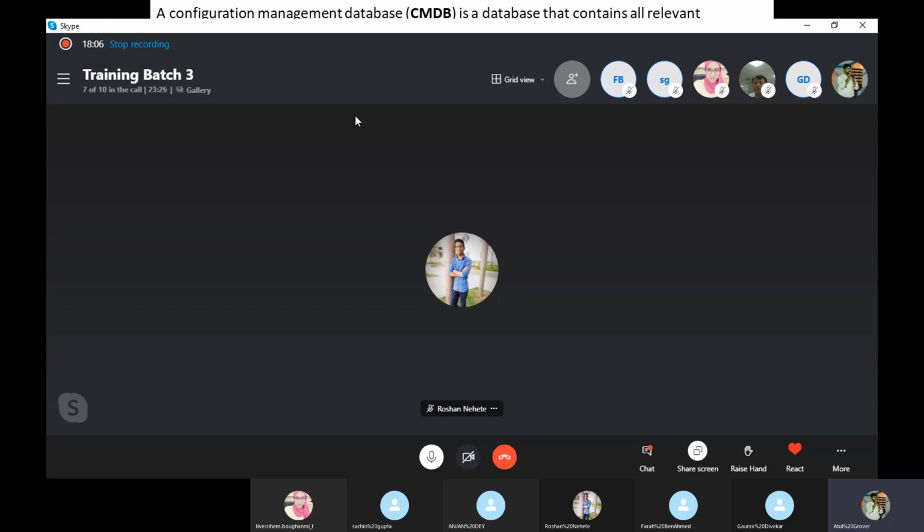Okay, so this is how we identify the importance of CMDB in our industry, because a CI is the one component which gives me a picture of on which particular component we are facing the issue. Suppose another example.